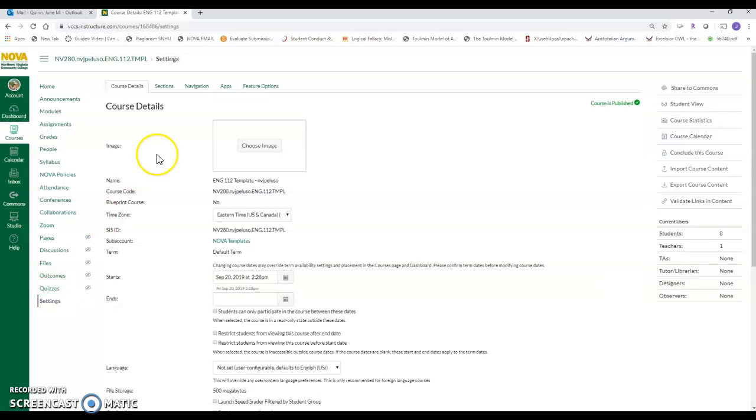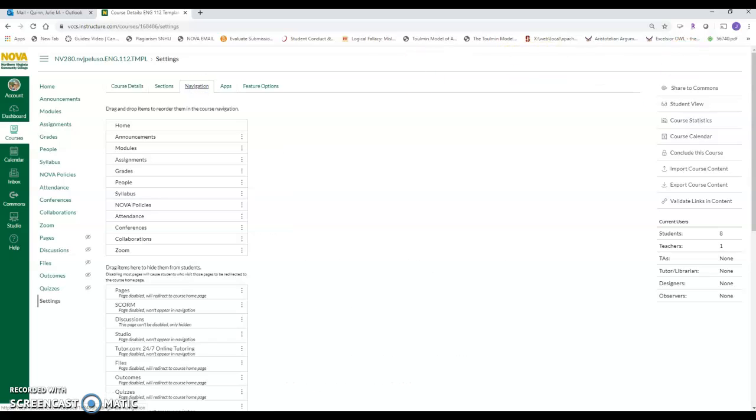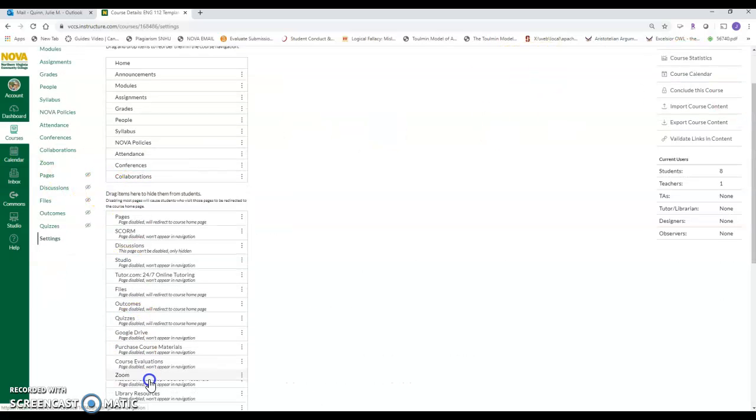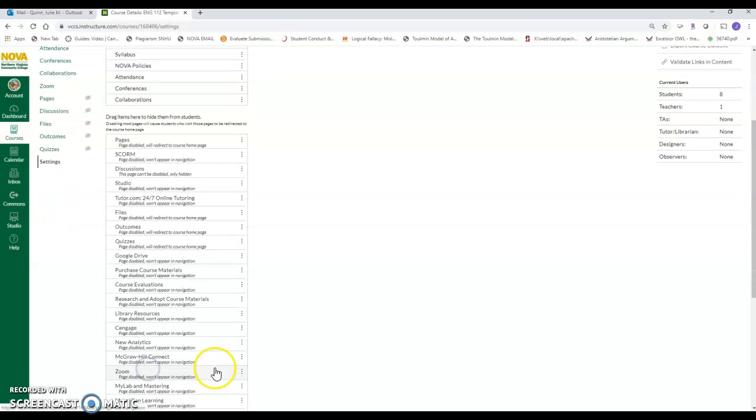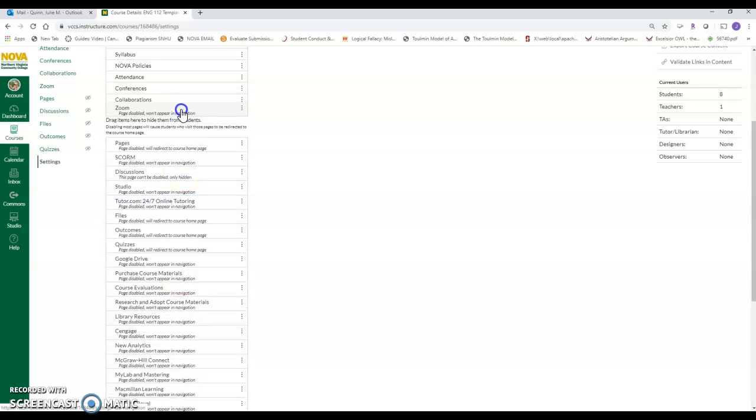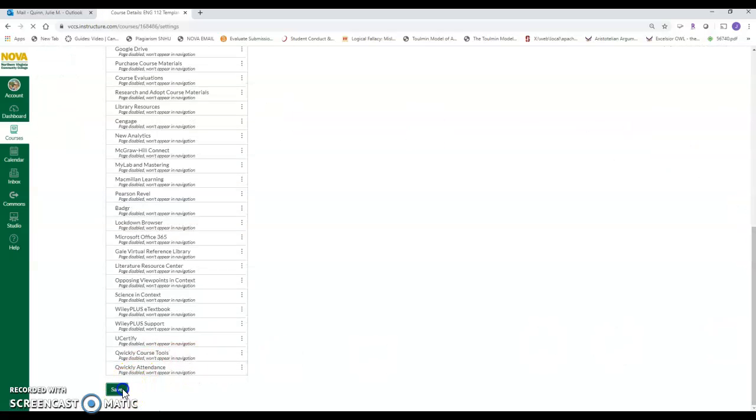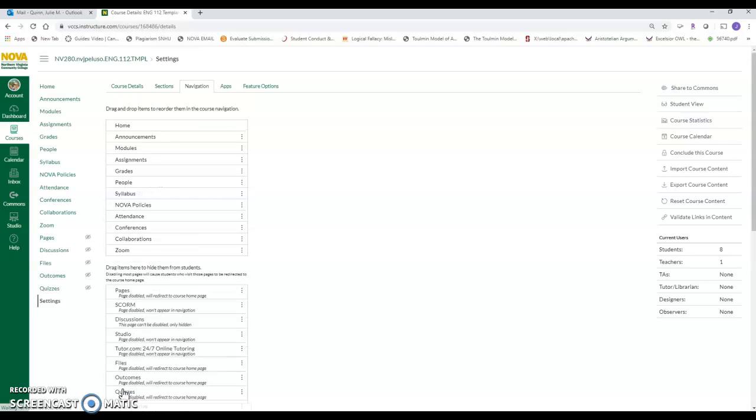Click on Settings, and then under your tabs, choose the Navigation tab. Now your Zoom is actually going to appear somewhere all the way down here. If you've not used it before in class, this is normal. So it's a tool that's available, but you have to make it viewable. So drag it above so students can see it, and don't forget to click Save. Once you do that, now you have quick access to the tool.